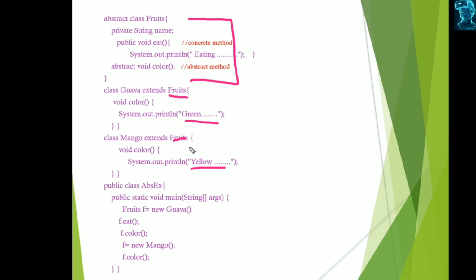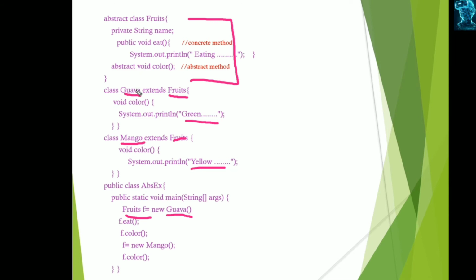This is the advantage of using the abstract methods. And here you observe we cannot instantiate the parent, that is the superclass, the Fruits class. Why do we need to instantiate the Fruits class? Here we have the non-abstract method, so we have to use this. In those situations also, we can instantiate with the help of its first concrete class. It has two concrete classes or two subclasses, that is Guava and Mango.